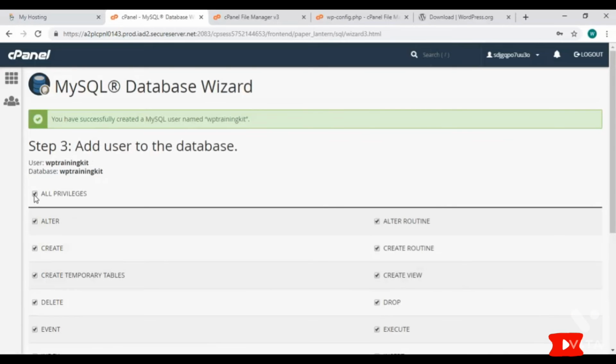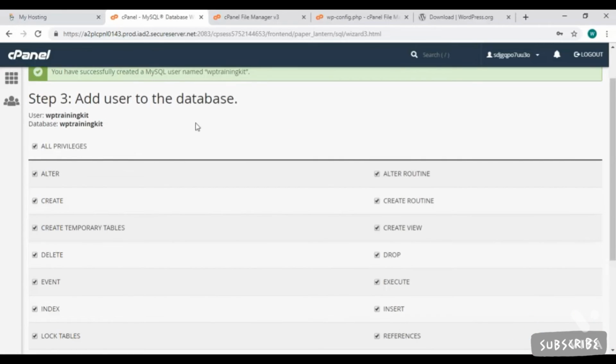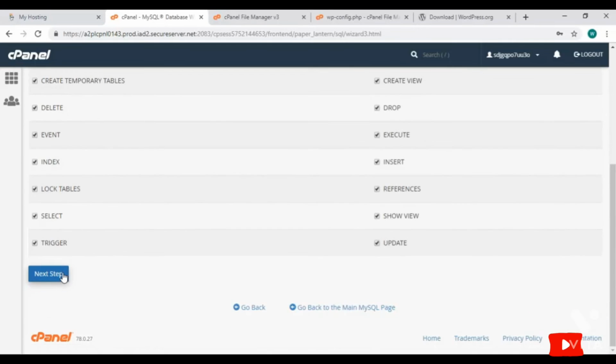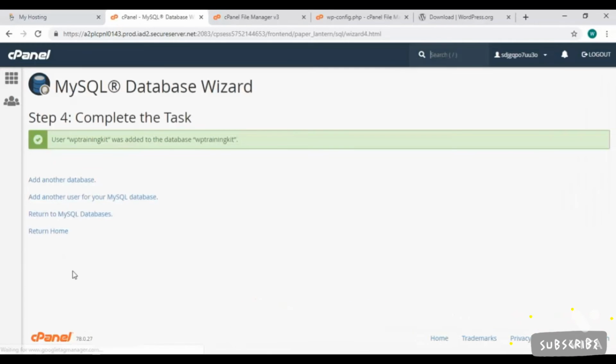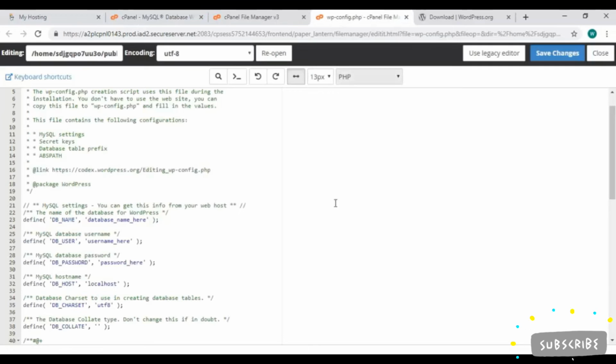Next, add a user to the database. Select All Privileges and then click on Next Step. The confirmation message appears that user is added to the database. Let's get back to our source file, and we can now fill in the details here.